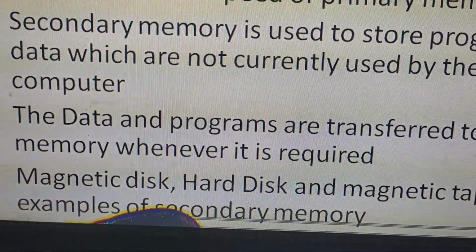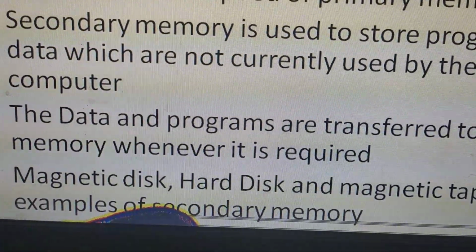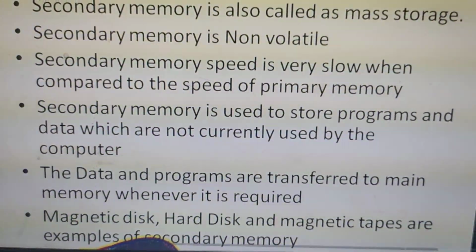So what are the examples of secondary memory? Magnetic disk, hard disk, and magnetic tapes are examples of secondary memory.